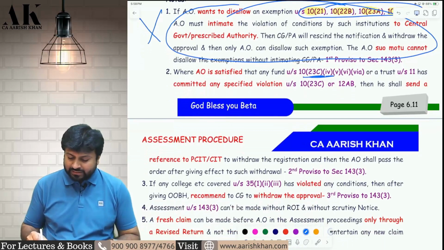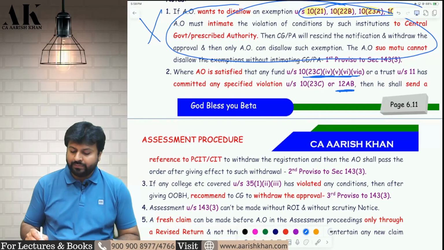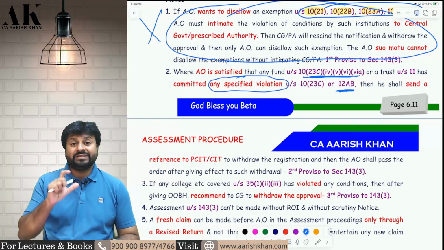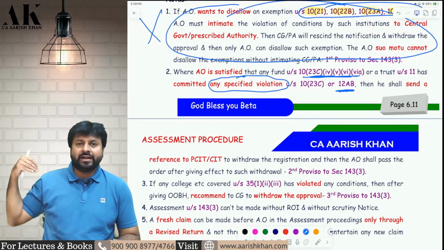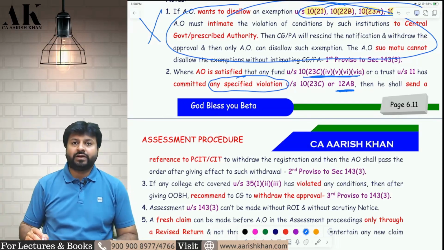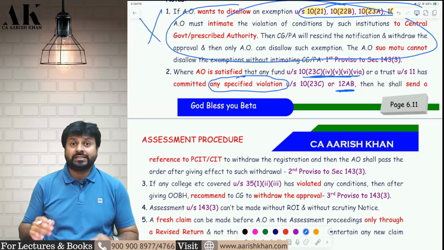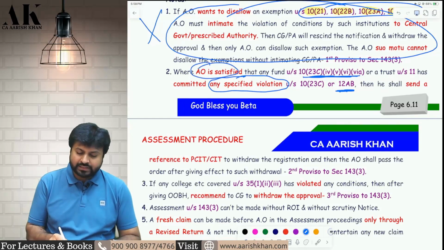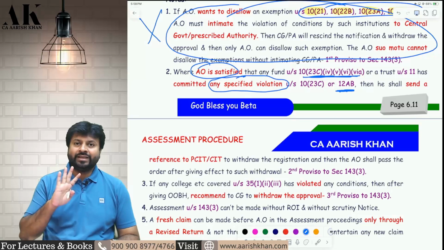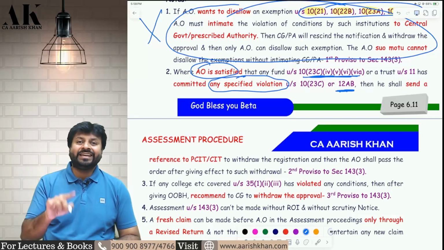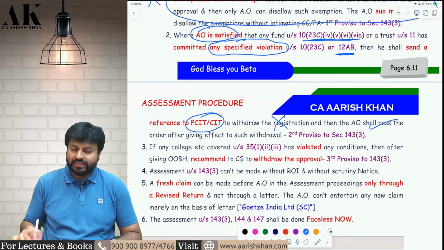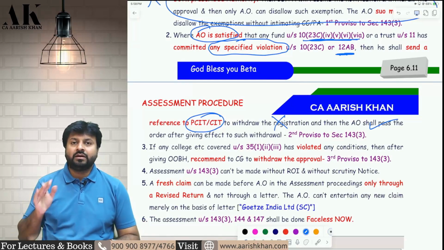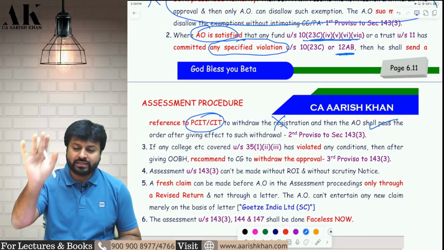Similarly, for any trust registered under 10(23C) or under 12AB, if the AO finds that the trust has committed any specified violation, what is a specified violation? That we will learn in the chapter on trusts under section 12AB. There are 6-7 items which, if you do them, are considered to be specified violations. So if any trust or institution registered under 12AB or 10(23C) is committing a specified violation, and the AO is satisfied that you are doing so, again the AO cannot suo motu disallow the exemption. Here, he has to intimate the Commissioner of Income Tax, and the Commissioner will withdraw the registration, and only then can the AO disallow the exemption. Moral of the story, the AO cannot suo motu disallow the exemption in these cases.